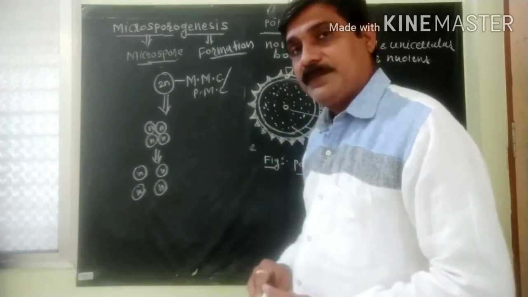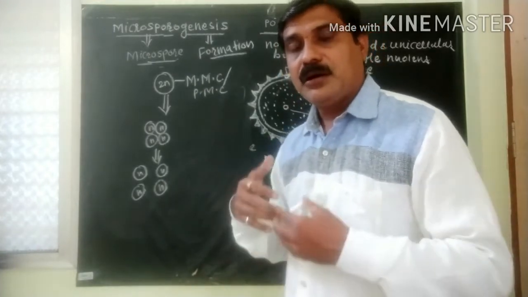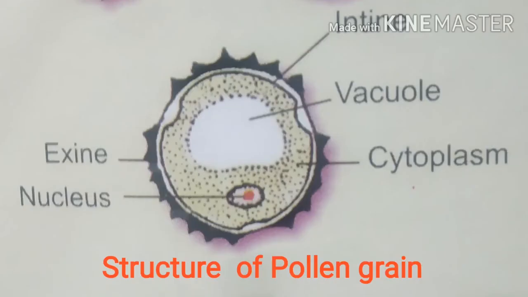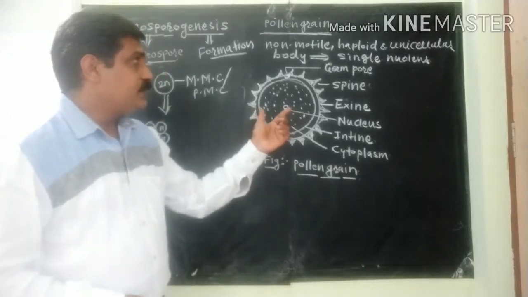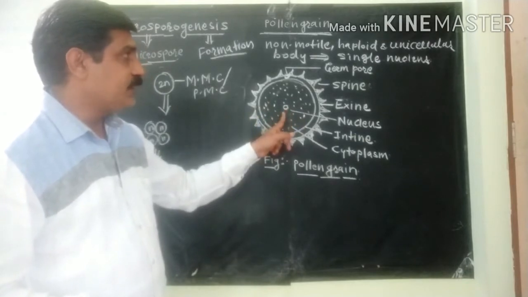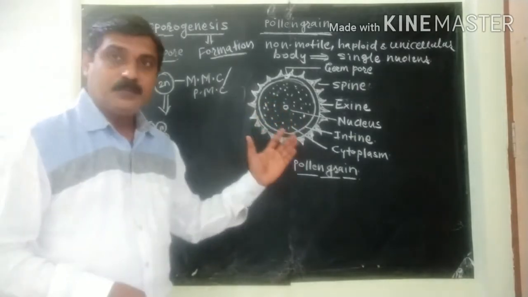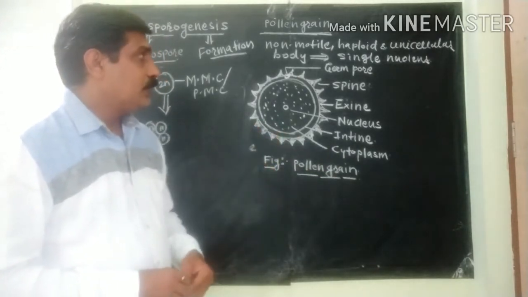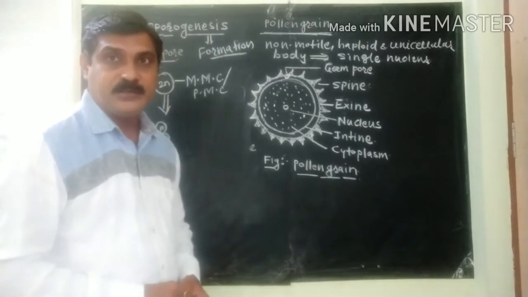This pollen grain may be spiny or smooth. Let us discuss the structure of pollen grain. A typical pollen grain is a non-motile, haploid, unicellular body with a single nucleus. Look here, this is haploid with a single nucleus, and the pollen grain is non-motile.